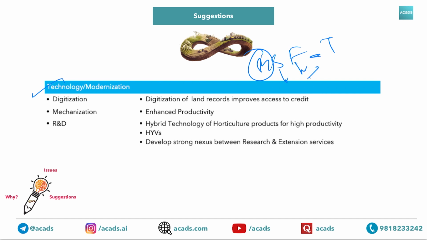Another thing that you need to remember in case of tech is digitization. Digitization of land records improves access to credit. Mechanization enhances productivity. R&D: hybrid tech of horticulture products for higher productivity, high yielding varieties, and then ultimately develop a strong nexus between research and extension services.